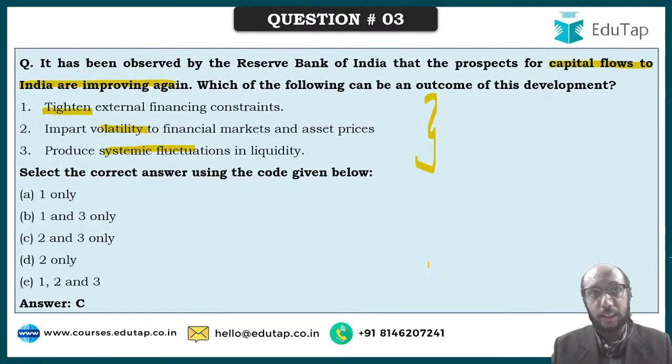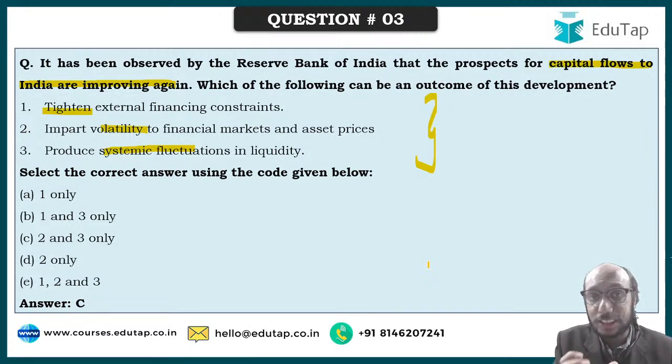Based on that understanding, you will see this question over here, and I want all of you to attempt this question again. It has been observed by the RBI that the prospects for capital flows to India are improving again. Which of the following can be the outcome of this development? Will it lead to tightening of external financing constraints? Will it impart volatility to financial markets and asset prices? Will it produce systemic fluctuations in liquidity?